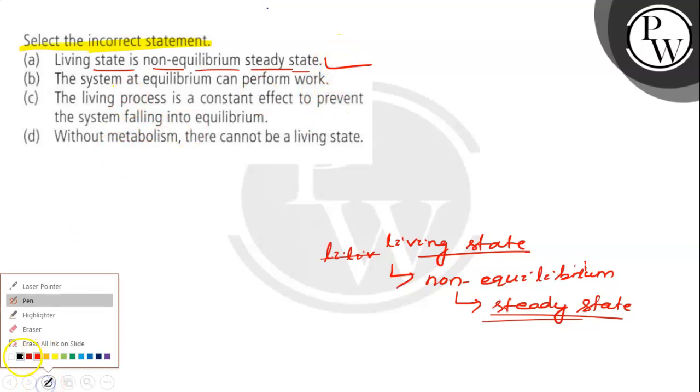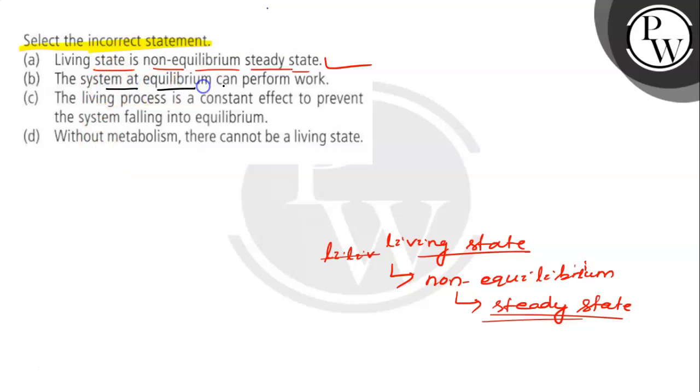Then option B says that a system at equilibrium can perform work. So this one is wrong here, because a system at equilibrium cannot perform work. The living states are always in the non-equilibrium state. So how can equilibrium perform work? A non-equilibrium state can perform work, not the equilibrium. So this one is wrong here. If we get the answer, then we check the last two.